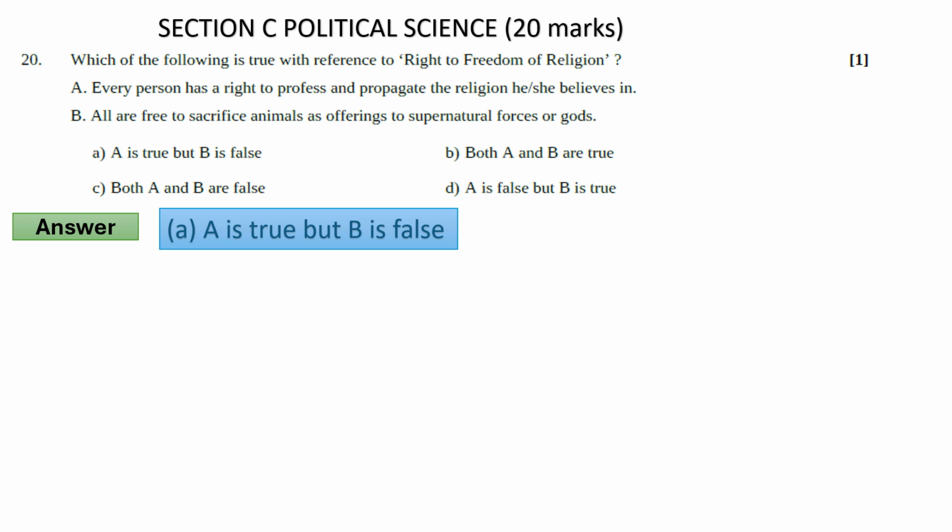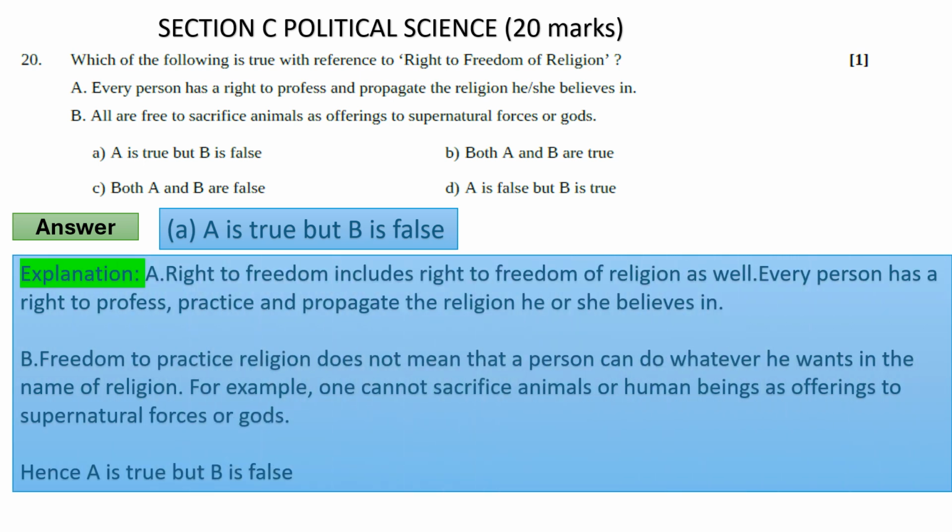Now the explanation of this answer will be: A. Right to freedom includes the right to freedom of religion as well. Every person has a right to profess, practice and propagate the religion he or she believes in.